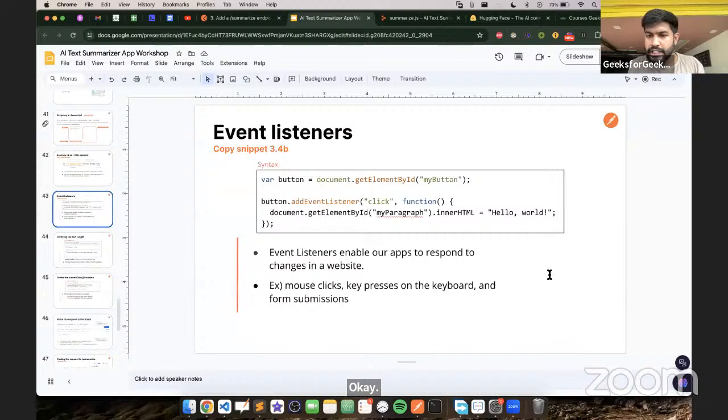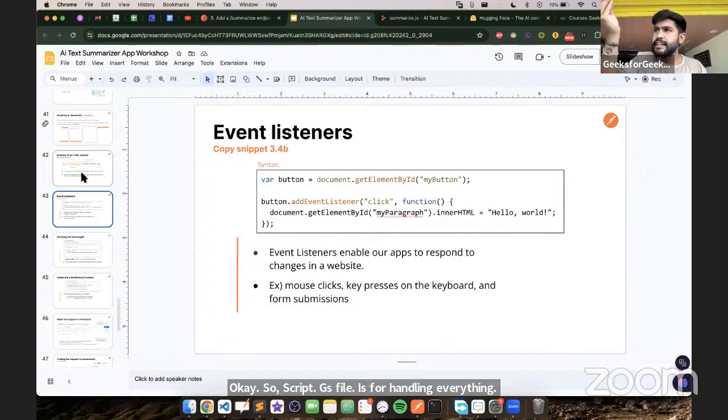So the script.js file is for handling everything: taking the text, verifying the text, then moving forward, like where to go from here. It is like the very first person sitting at the reception who decides whether you are done with the payment, and if you are, gives you a room number where to go.